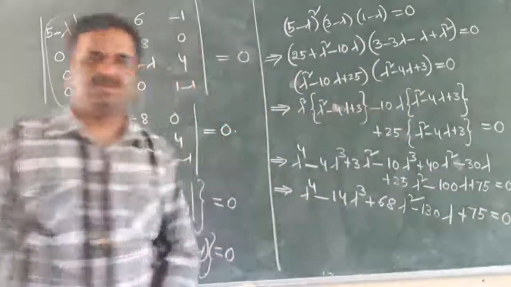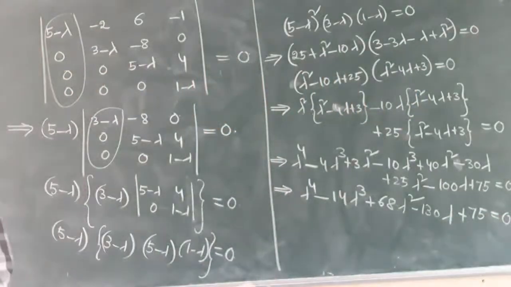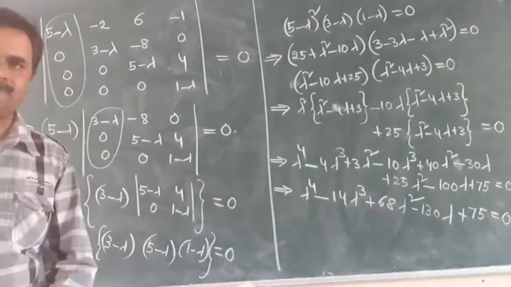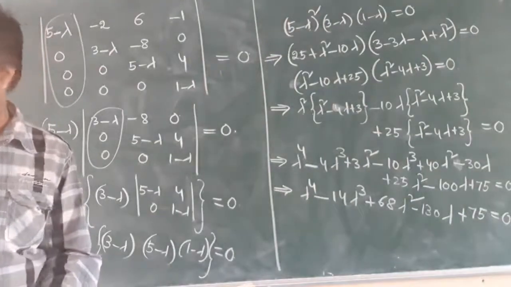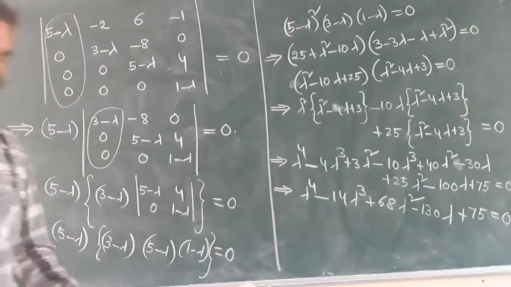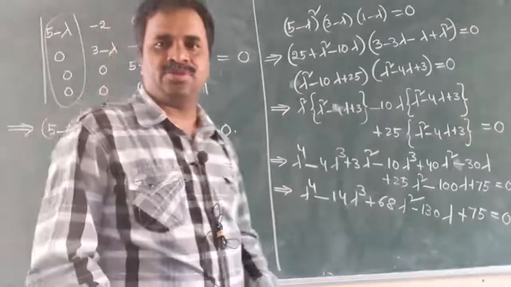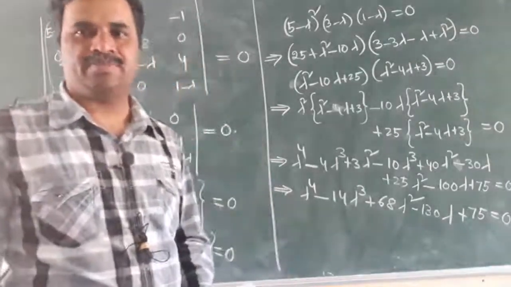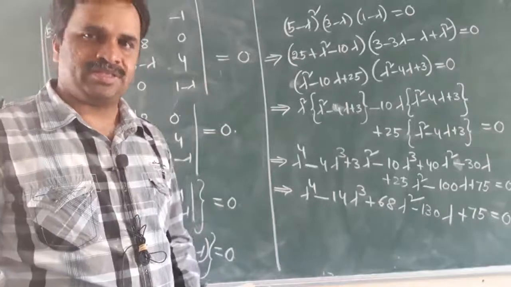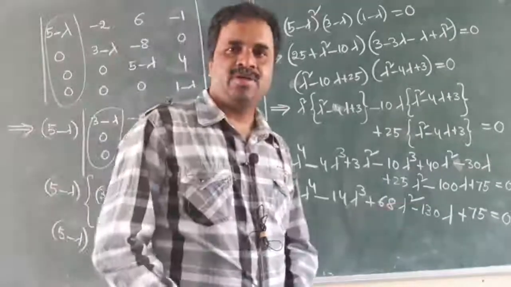Come on, check it once. Lambda power 4 minus 14 lambda cube plus 68 lambda square minus 130 lambda plus 75 equal to 0. This is the characteristic polynomial. Setting it equal to 0 is the characteristic equation.